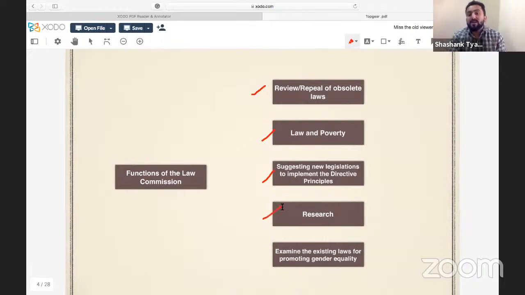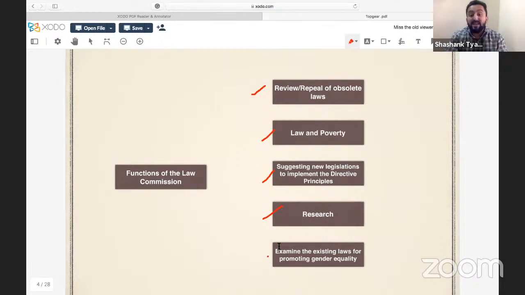It also conducts research, and when I say research, it also researches the legal frameworks of other nations. For example, if Finland has made certain amendments in their own law, and the Law Commission thinks that these kinds of laws can also be beneficial for India, then they conduct research on how they can be beneficial for India. They conduct field studies. Then they recommend to the central government.